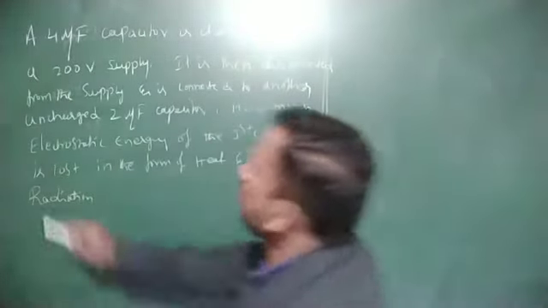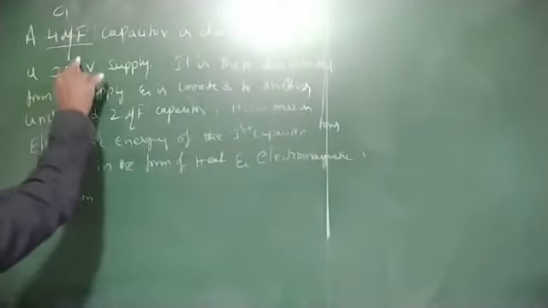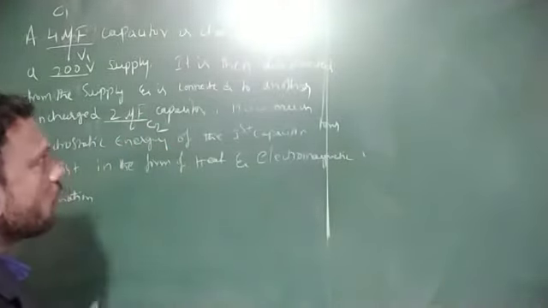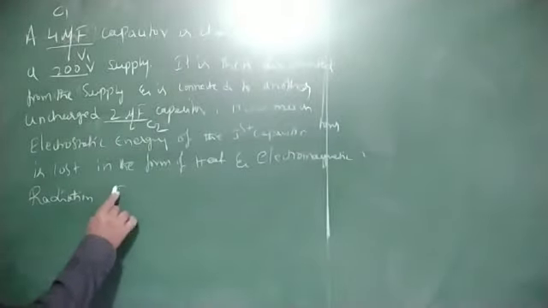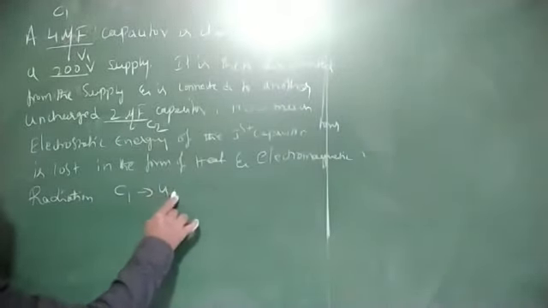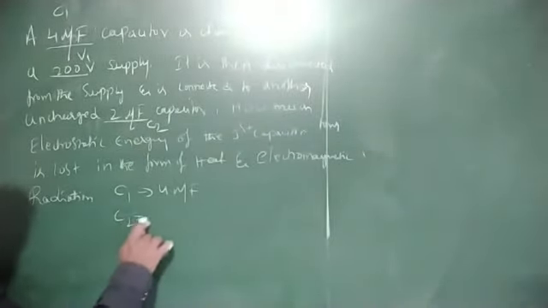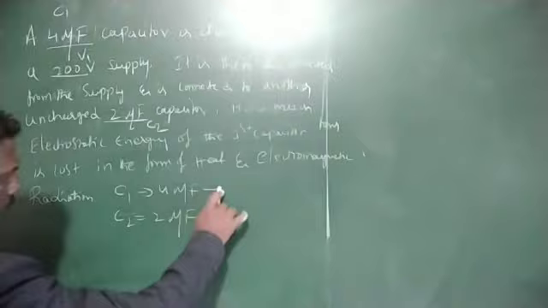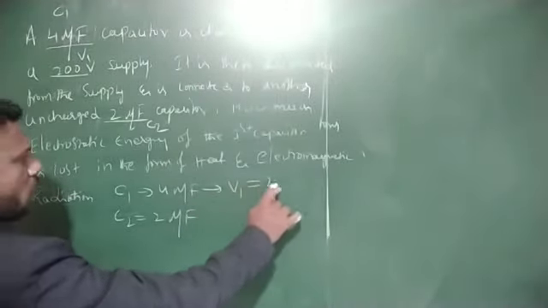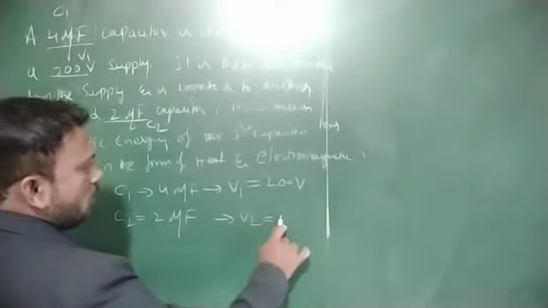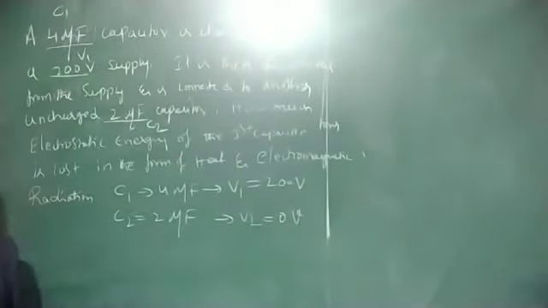Given C1 is equal to 4 microfarad and V1 is equal to 200 volt, and C2 is equal to 2 microfarad. V2 for C2 is 0 volt.